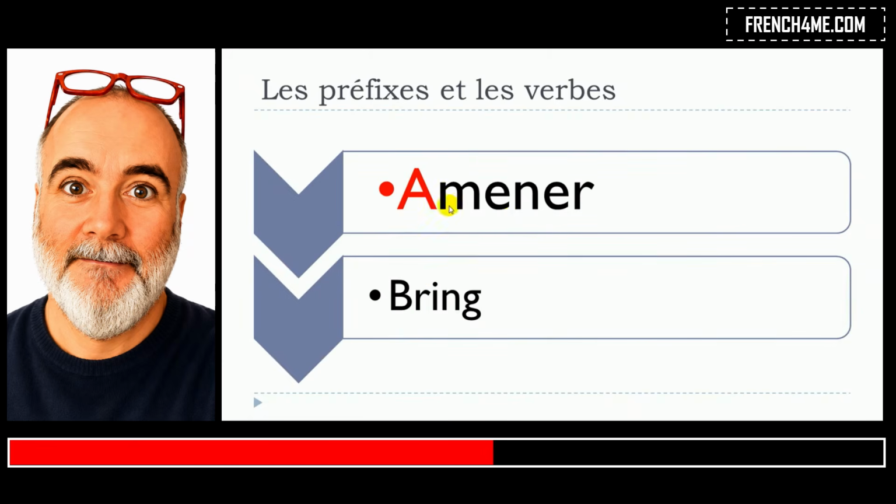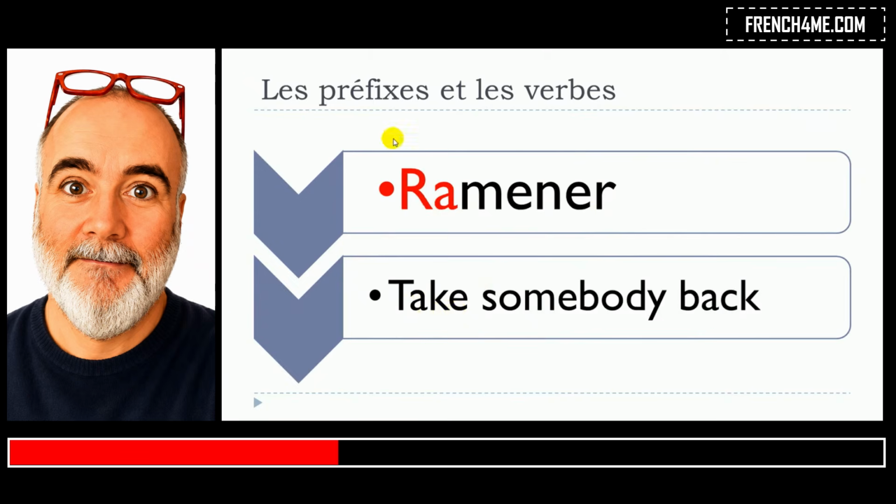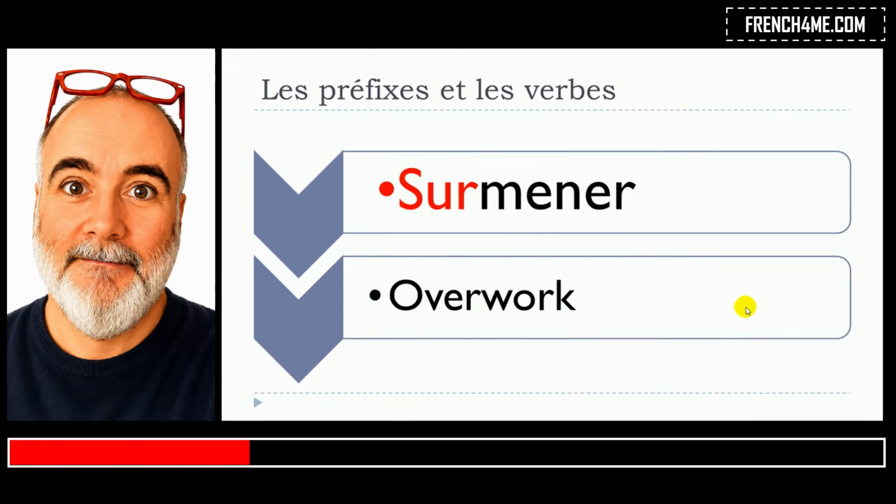The first one is amener. Amener, okay? And you can see here the translation. Then emmener, emmener, okay? Same thing here. Ramener, ramener. Surmener, surmener. And then you've got a translation right here.